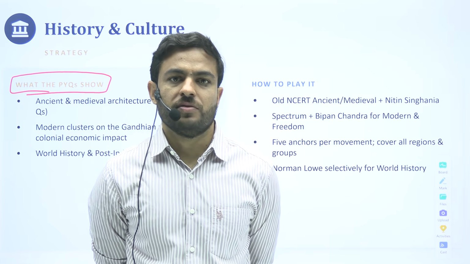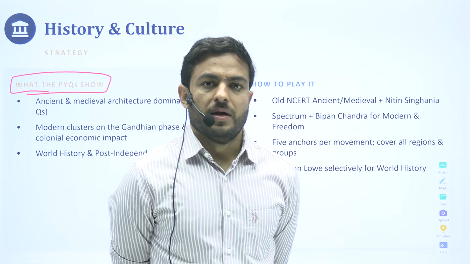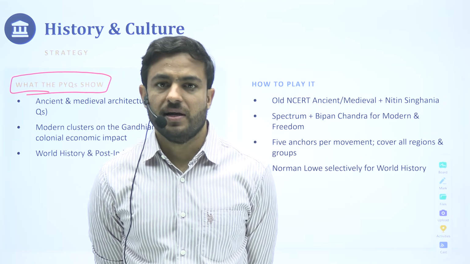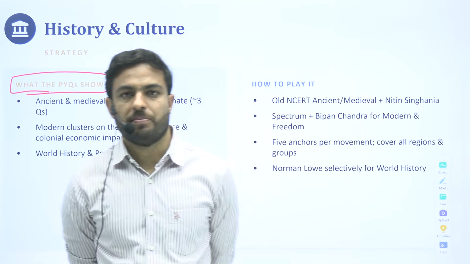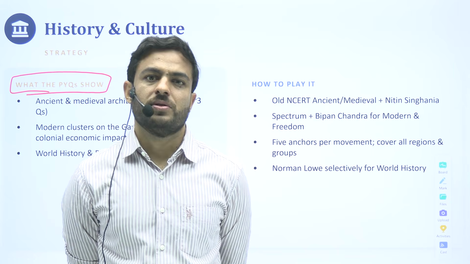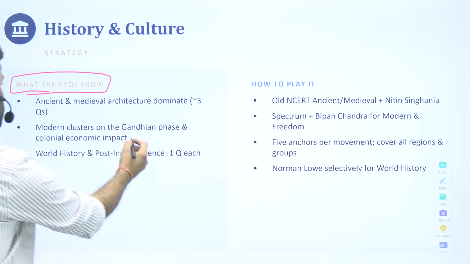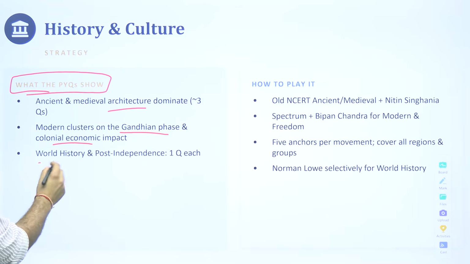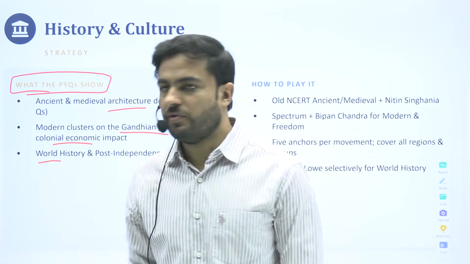It is just that the viewpoint of looking at it changes. In the prelims part, you are looking at it objectively from a factual angle. At this point, it becomes more analytical: how these events happened, what consequences they had on the national movement, on the psyche of the people, on the British and their approach to how they would rule the country. So these are some of the things that we have already discussed: the Gandhian phase, the colonial impact, and within world history and post-independence as well. What are the important topics that we have discussed?